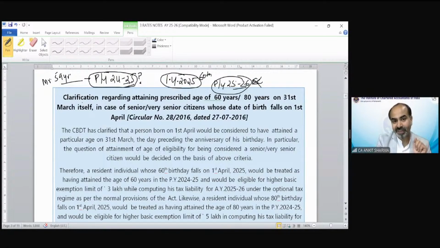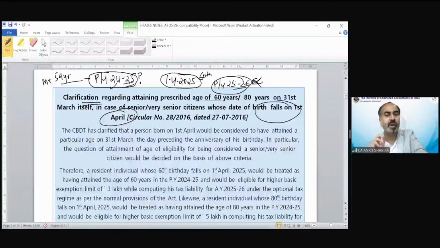So there was a clarification regarding this, and it says, yes, if the birthday falls on 1st April, we will consider him a senior citizen for previous year 24-25. And if it is his 80th birthday on 1st April, then we will consider him a super senior citizen in previous year 24-25. So the benefit has been given to the assessee that even if your birthday is on 1st, you will be considered a senior citizen for the last previous year also. If the birthday is on 2nd April, then you cannot take this benefit. Only if your birthday falls on 1st April.